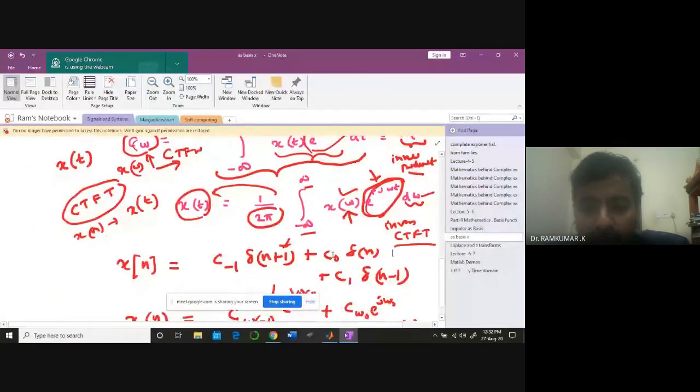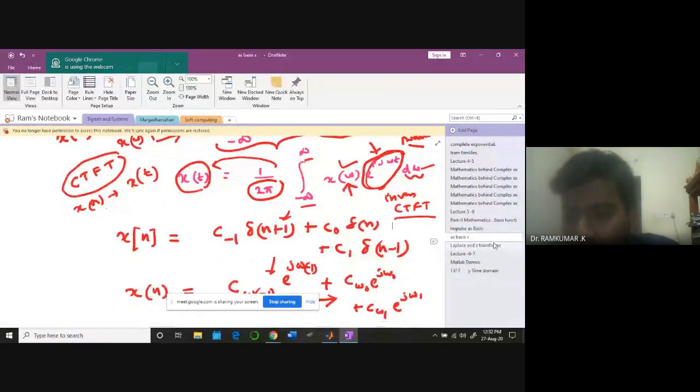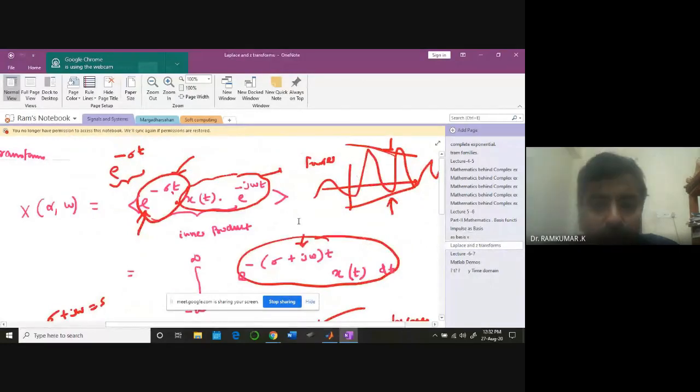With these two, we proceeded to learn about the Laplace and Dirichlet transformation. Here, instead of x of t, I have e power minus alpha t multiplied with x of t. This can help us suppress waveforms which are going unbounded.